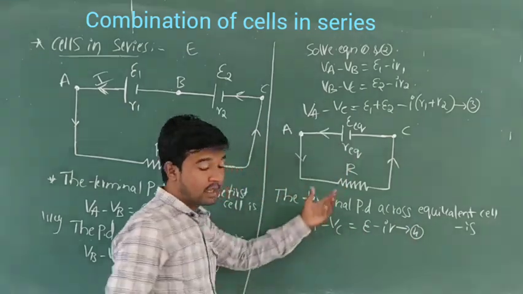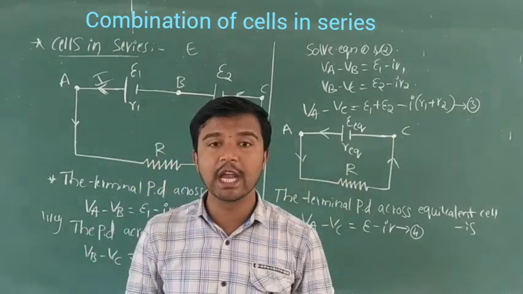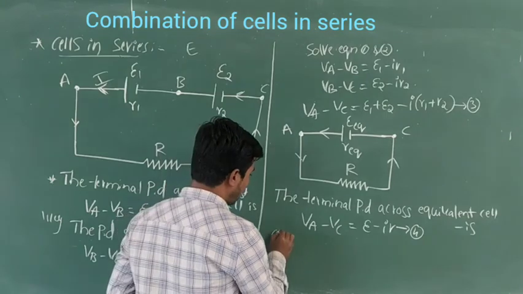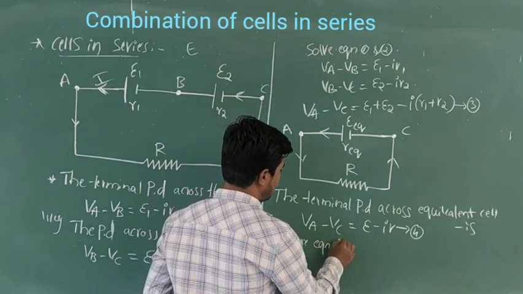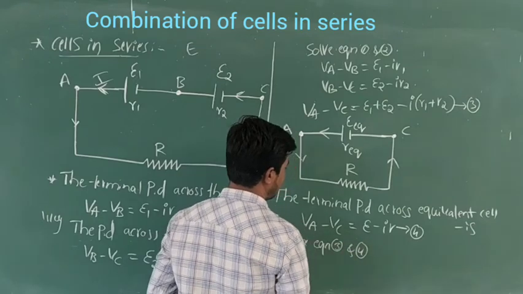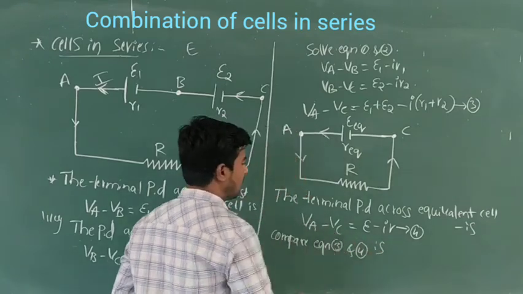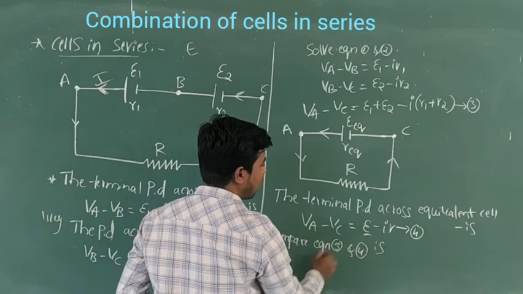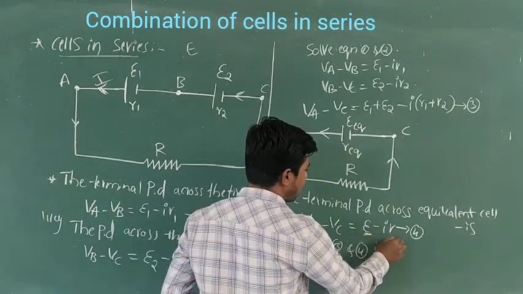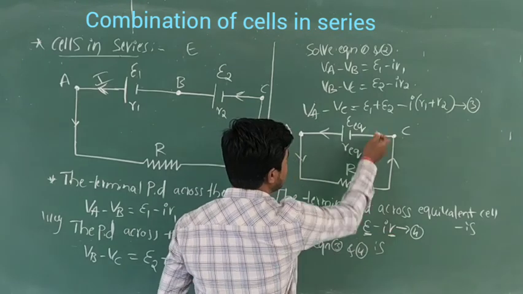So using equations 3 and 4, compare equation 3 and 4. This is the equivalent EMF and this is the equivalent resistance.